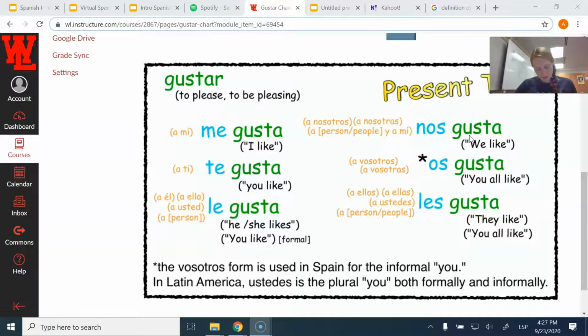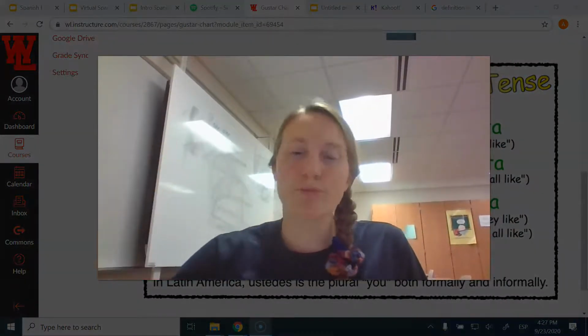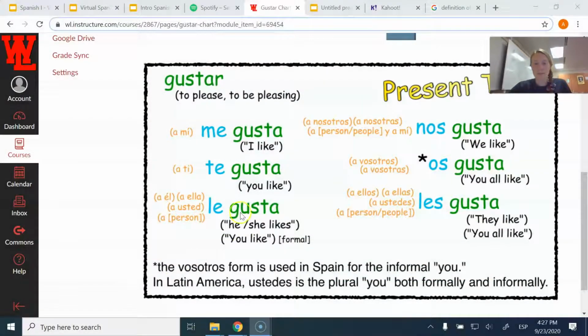Finally, número 3, we got answer the questions in complete sentences using a plus a pronoun. So number 1, ¿le gusta tocar la guitarra a la maestra? So remember, maestra means teacher. So we're asking, does the teacher like to play the guitar? Because le gusta, remember, means he or she likes. It can also be used for usted, but here we're saying a la maestra. So we know we're talking about la maestra. So the answer would be sí, a ella le gusta tocar la guitarra, or no, a ella no le gusta tocar la guitarra.